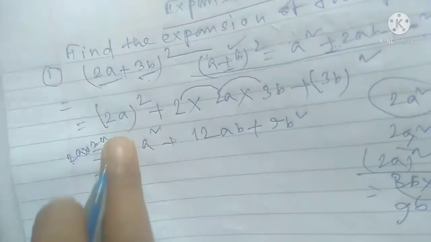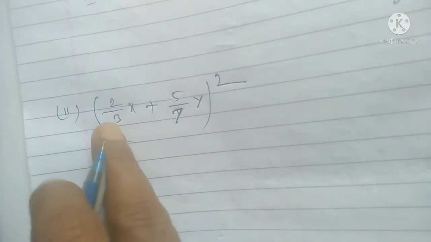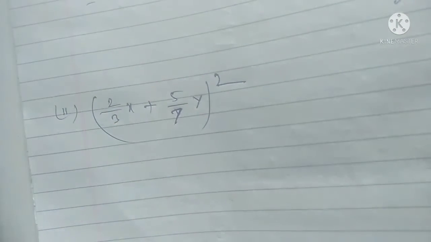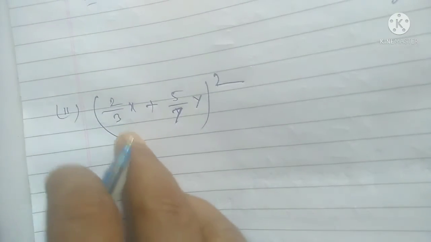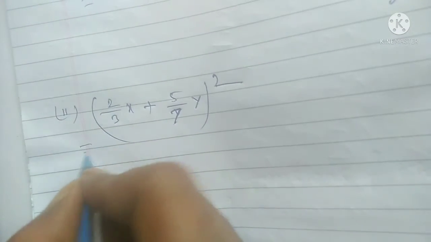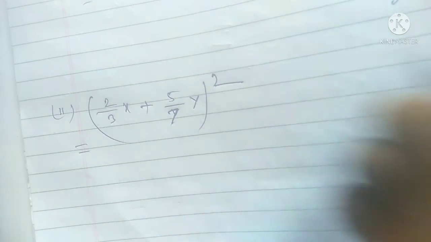I think if you can understand, this is the simple form, the algebraic expression in simple form. But if your algebraic expression is in fraction form, with numbers present as fractions, how do you solve this problem at that time? Same process, same formula you have to apply in these questions.